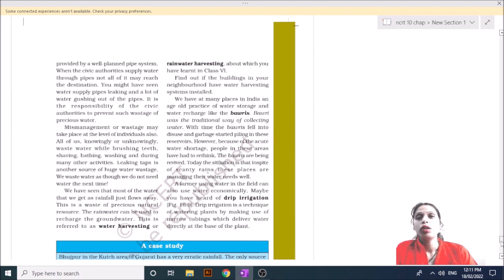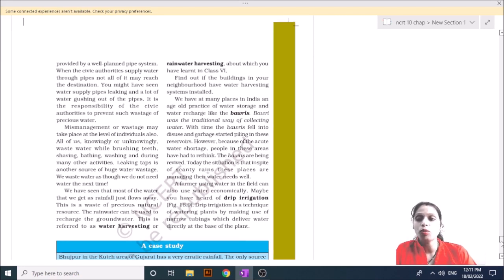Management should provide a well-planned pipe system in every area of your place, and be aware that whenever they are using pipe systems, leakage should not be present, because leakage is a cause of a lot of water wastage. That's why it is an important thing.